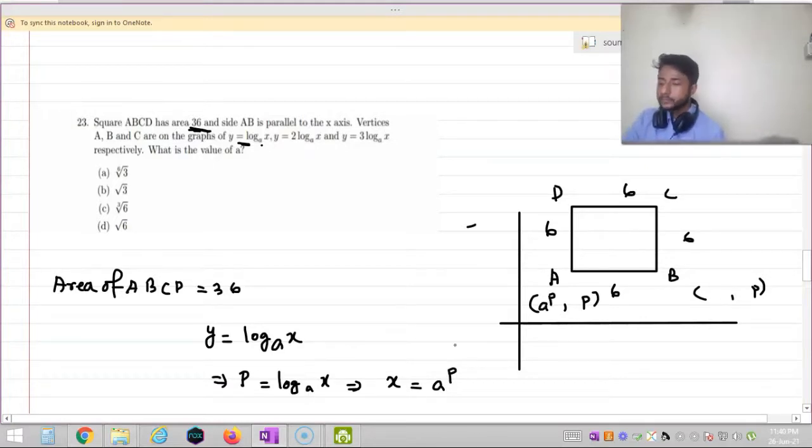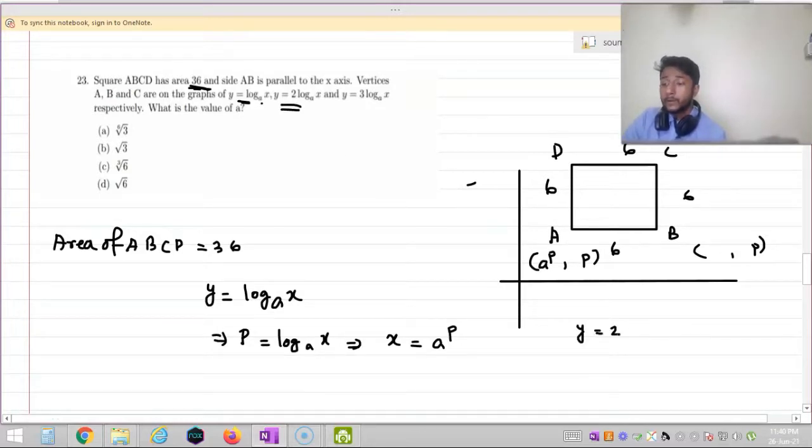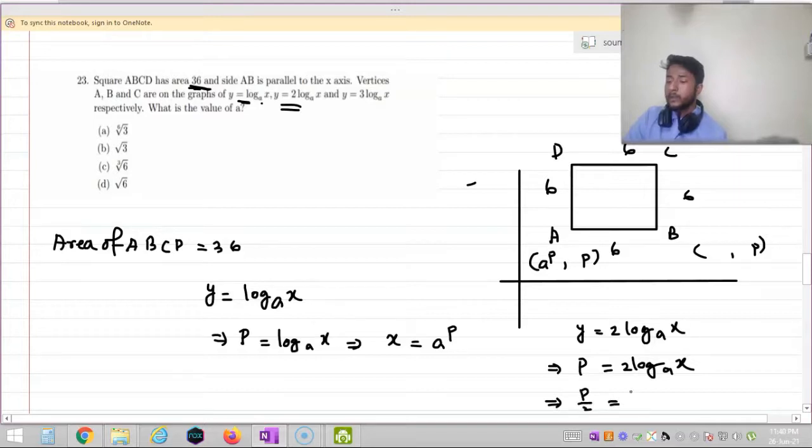Okay, again B lies on this graph, y equal to 2 log A base x. So I am putting the value of y equal to P, P equal to 2 log A base x, and hence I can say that the value P by 2 is equal to log A base x.